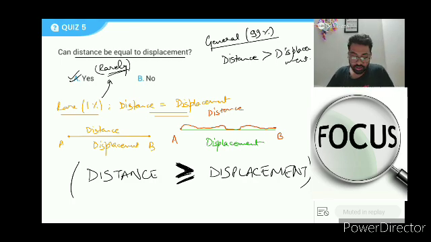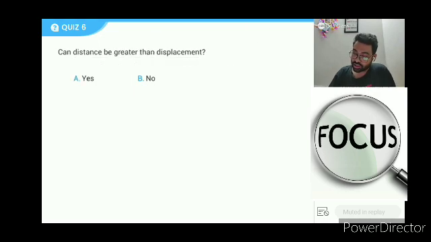Okay, let's do the sixth question. Can distance be greater than displacement? In 3, 2, 1. Again a coin quiz. Go.